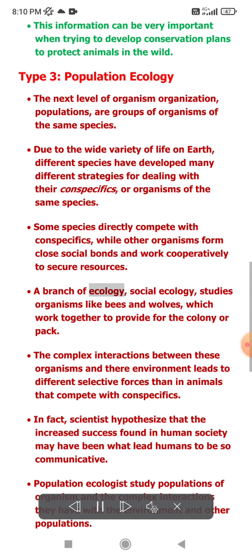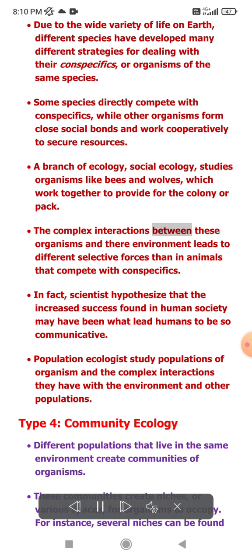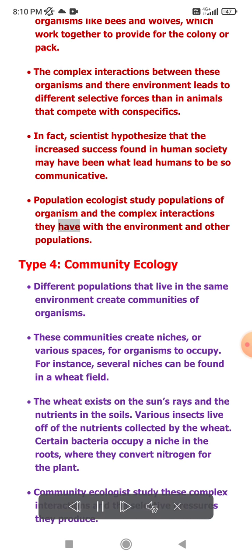A branch of ecology, social ecology, studies organisms like bees and wolves, which work together to provide for the colony or pack. The complex interactions between these organisms and their environment lead to different selective forces than in animals that compete with conspecifics. In fact, scientists hypothesize that the increased success found in human society may have been what led humans to be so communicative. Population ecologists study populations of organisms and the complex interactions they have with the environment and other populations.